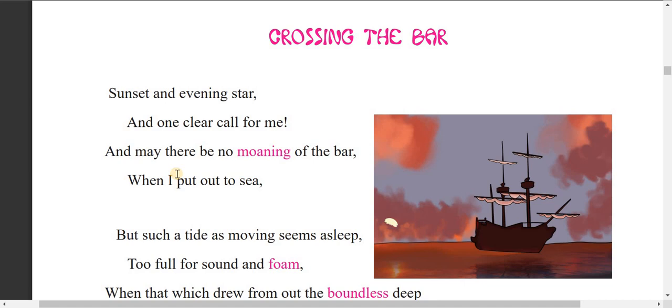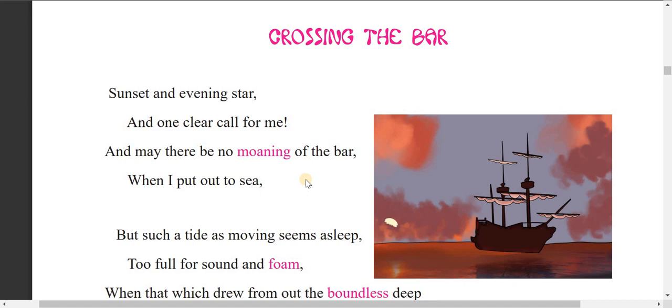And the third line, may there be no moaning of the bar when I put out to sea. Here no moaning means no complaining, weeping, crying. We can guess that the speaker is the poet, talking about the end of his life.